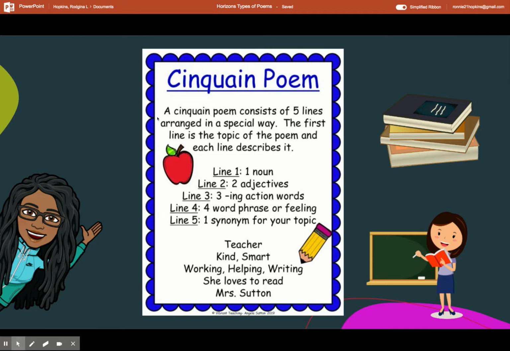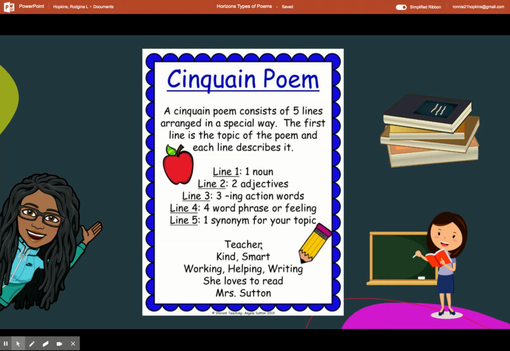Next, cinquain poems. A cinquain poem consists of 5 lines arranged in a special way. The first line is the topic of the poem, and each line describes it. So the first line is a noun, and then line 2 gives adjectives. Line 3 is action words ending in ing. Line 4 gives a four-word phrase or feelings. Line 5 is one synonym for your topic.